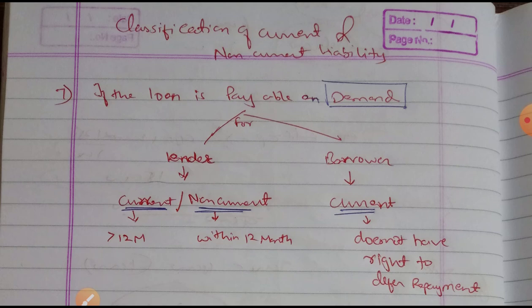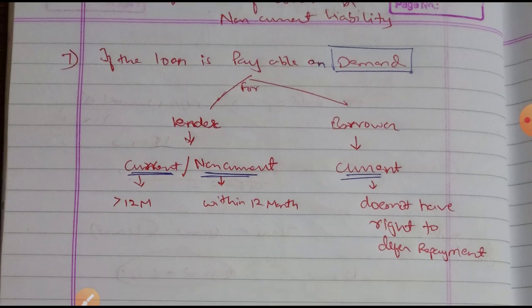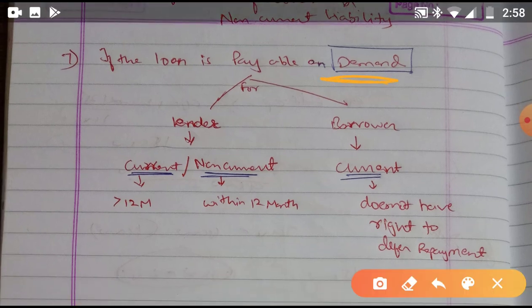If the loan is payable on demand, what will be the classification? What will the lender classify it as? If the lender expects that he will demand it within the period of 12 months, he will classify it as current. Actually, I had made a mistake in writing. If it is within 12 months, the lender will classify it as current, and if it is more than 12 months, the lender will classify it as non-current. It is actually like this.